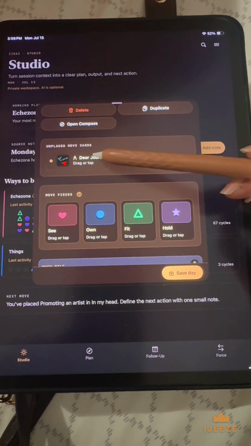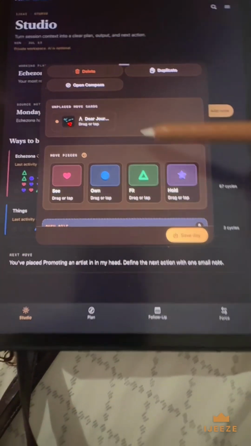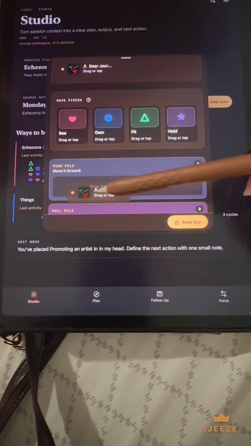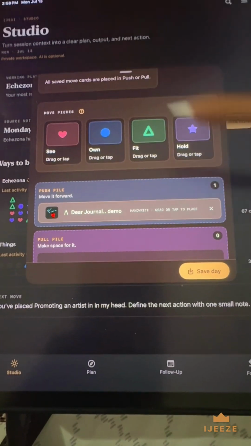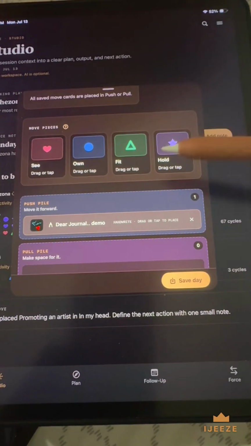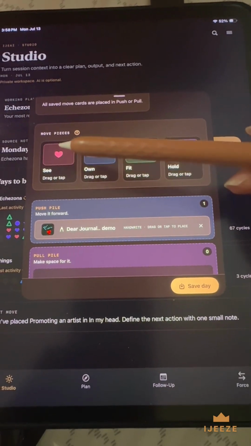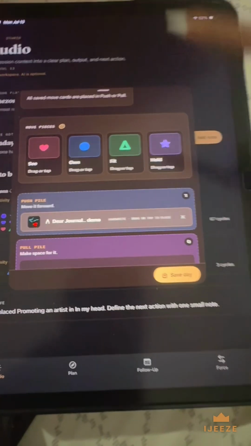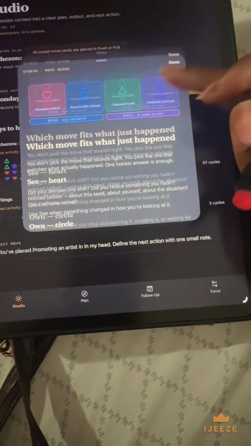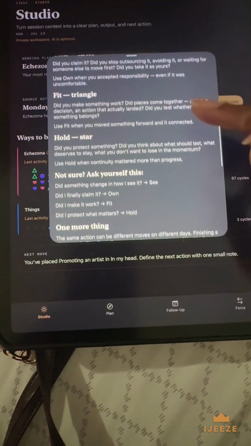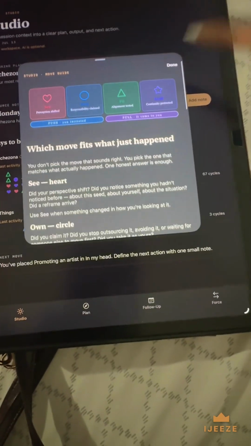So this would go down here to push, this push power right here. Now the thing that I just drew is down here in a push. I can also assign it an ownership, either a C or an own. There's so much, guys. This is a separate video type of situation, but you can always click on additional information so that you get almost like a descriptor of what everything means.